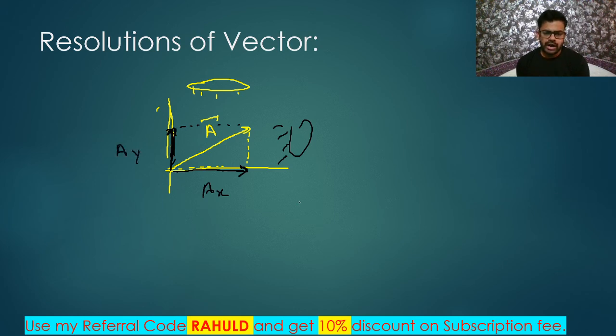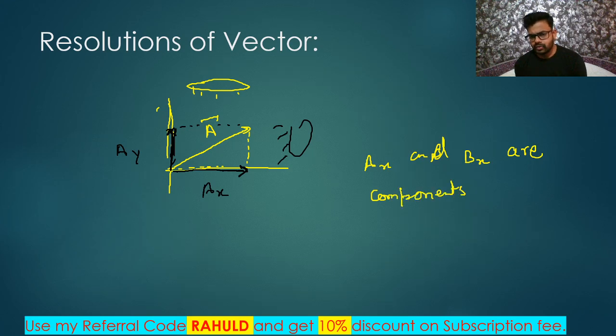So finally what I can write? Simply I can say AX and AY, sorry, are components of vector A. So we are simply saying that the shadow on x-axis and shadow on y-axis are called the component along x-axis and component along y-axis.